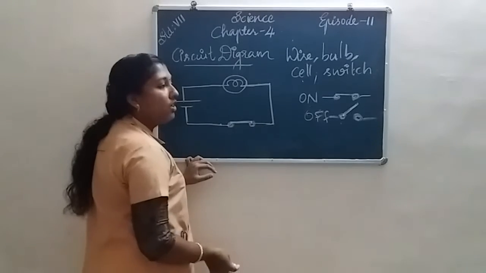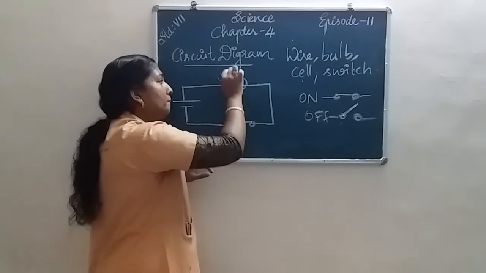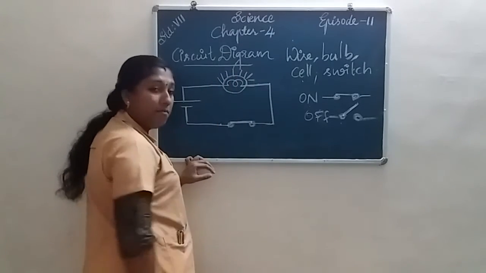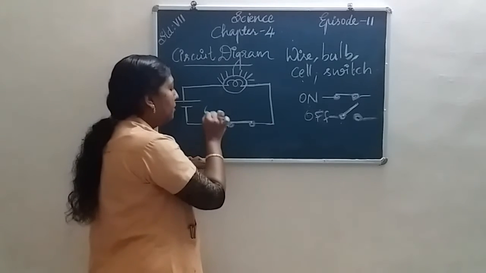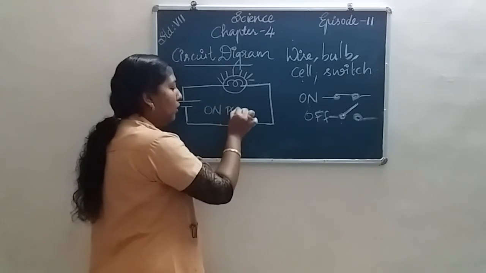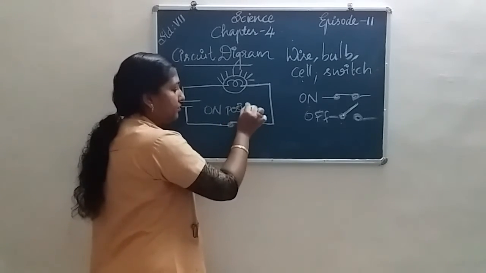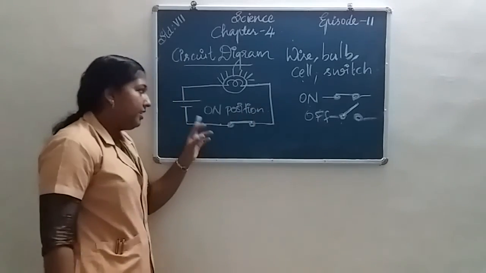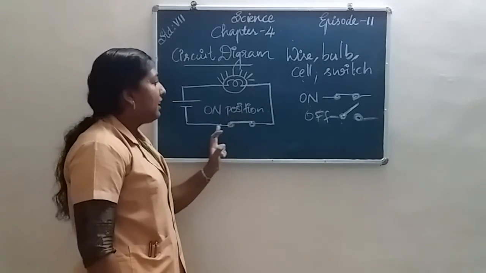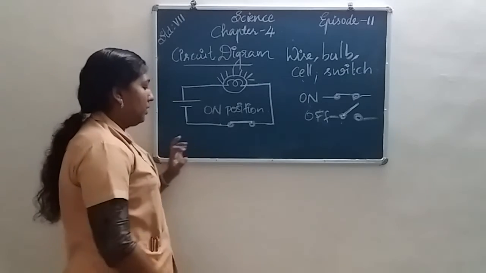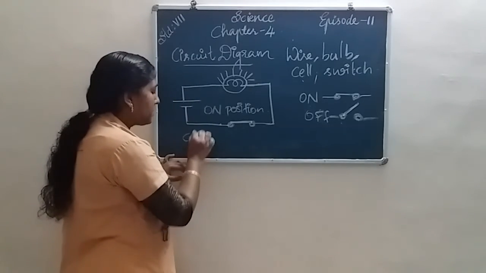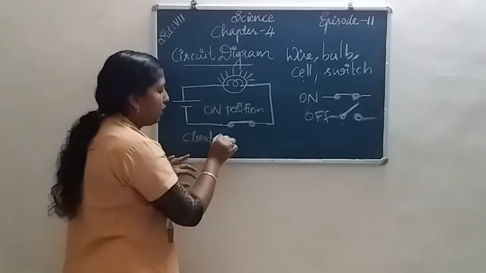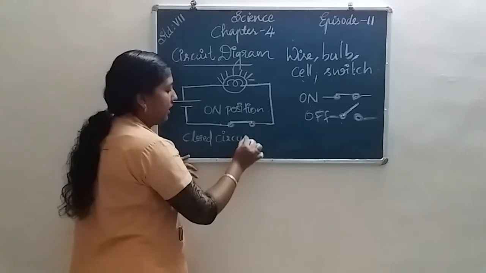If the switch is in on position, the bulb glows. So we can say that this circuit diagram is a closed circuit.